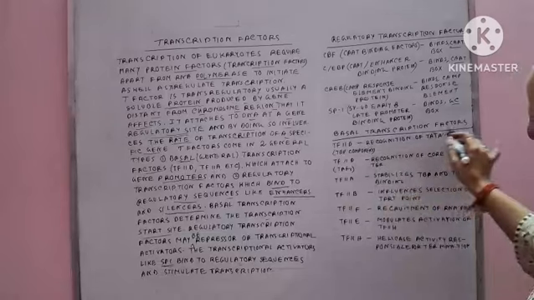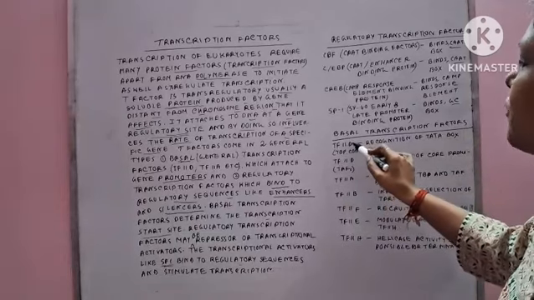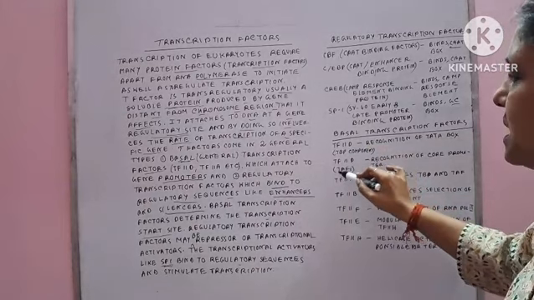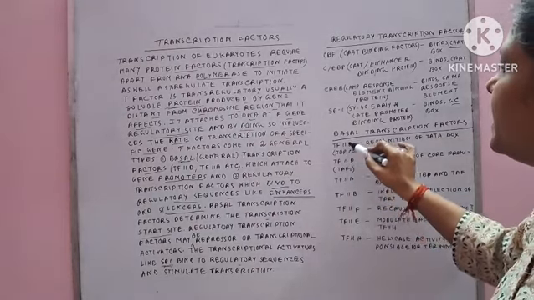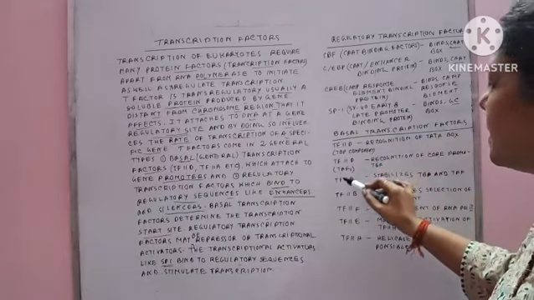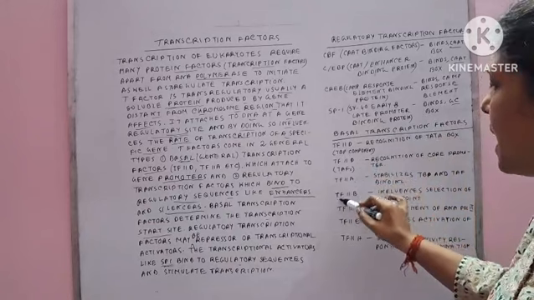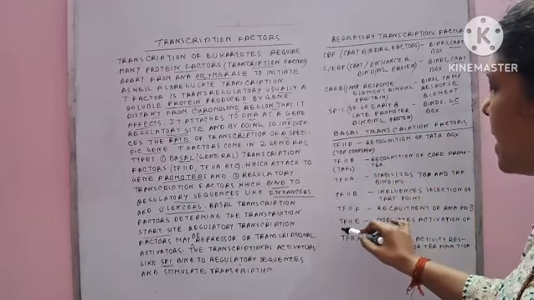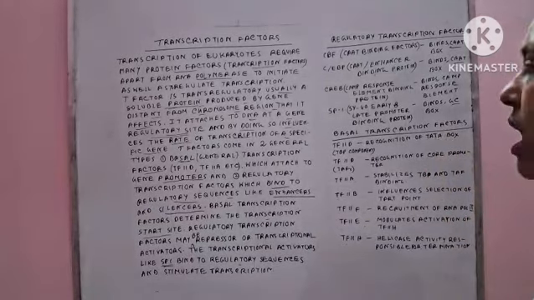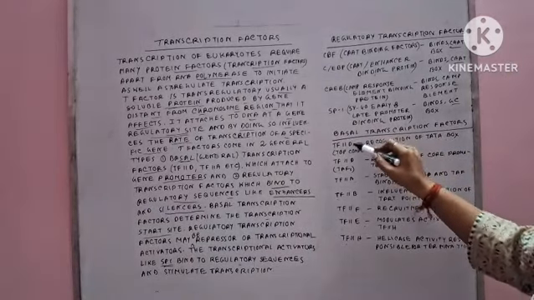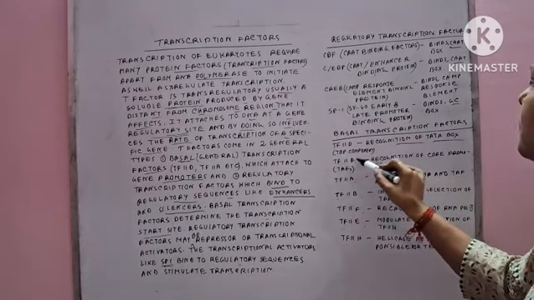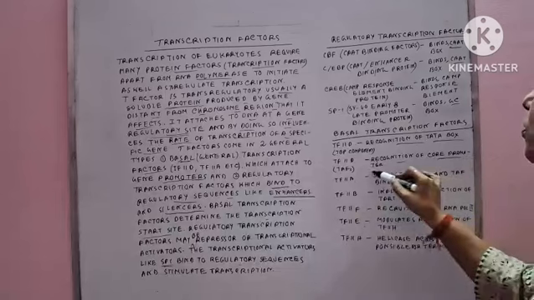Clear? Now the basal transcription factor is TF2D, with TAFs and the TBP component, and others: TF2A, TF2B, TF2F, TF2E and TF2H. Now the functions. TF2D recognizes the TATA box and the core promoter.